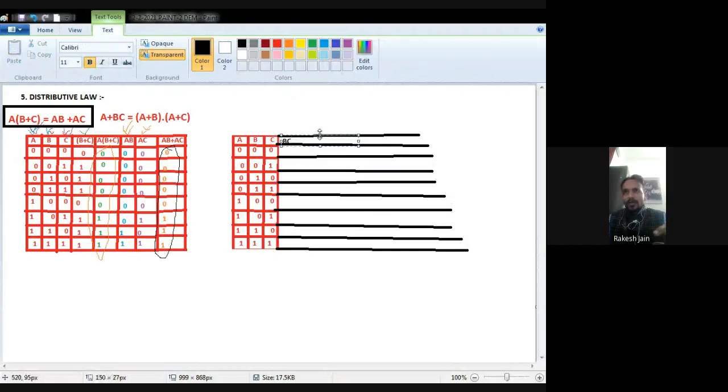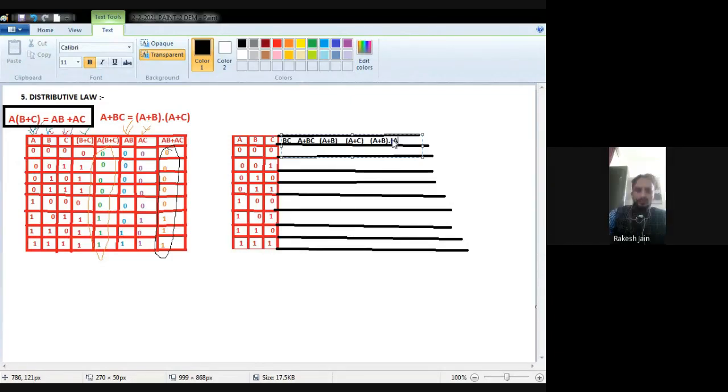So now see the LHS and RHS. The LHS side is A multiplied by B plus C, that is this one. And what is the RHS side? With this black color I am encircling AB plus AC, that is this one. Now see these two: the LHS is 0 0 0 0 0, then 1 1. Also the right hand side AB plus AC is 0 0 0 0 0 1, then 1 1.